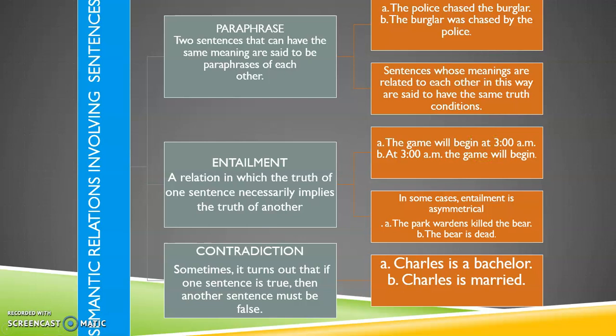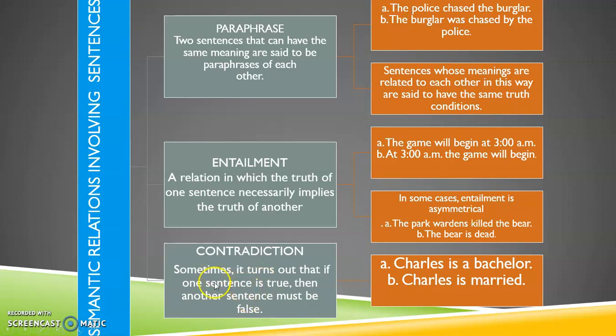In some cases, entailment is asymmetrical. We can say the park gardens killed the bear, and the bear is dead. Have a look: the first one entails the second one. The park gardens killed the bear, so we assume that the bear is dead. But the second one doesn't entail the first one. We said the bear is dead, but it doesn't imply that it was killed by a garden. So it is asymmetrical. The first one gives more information than the second one. This is the first approach.